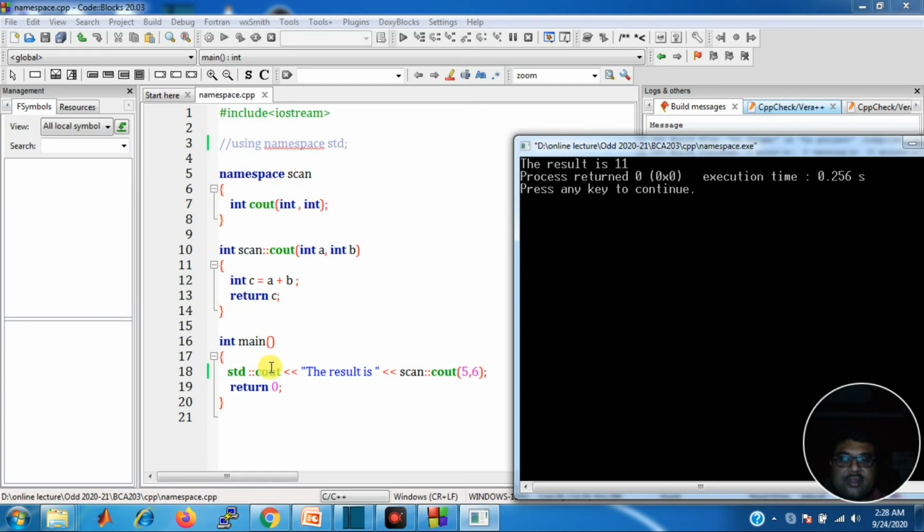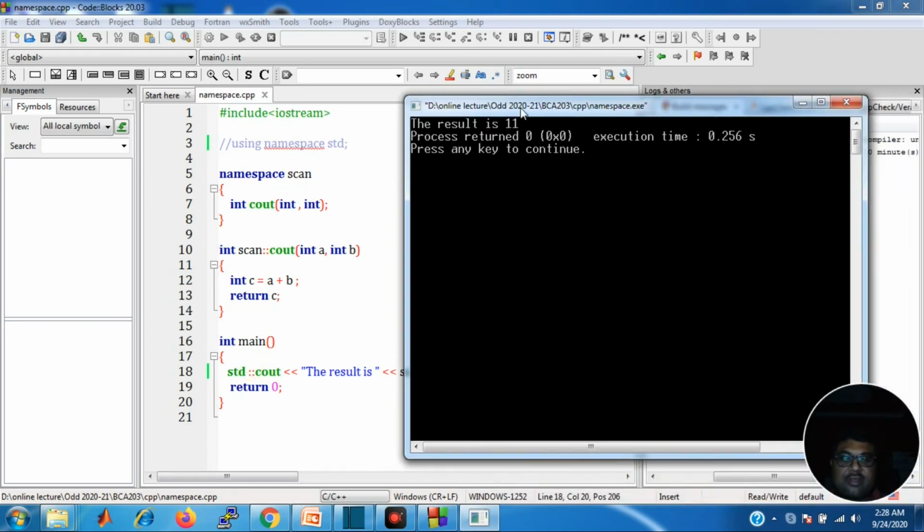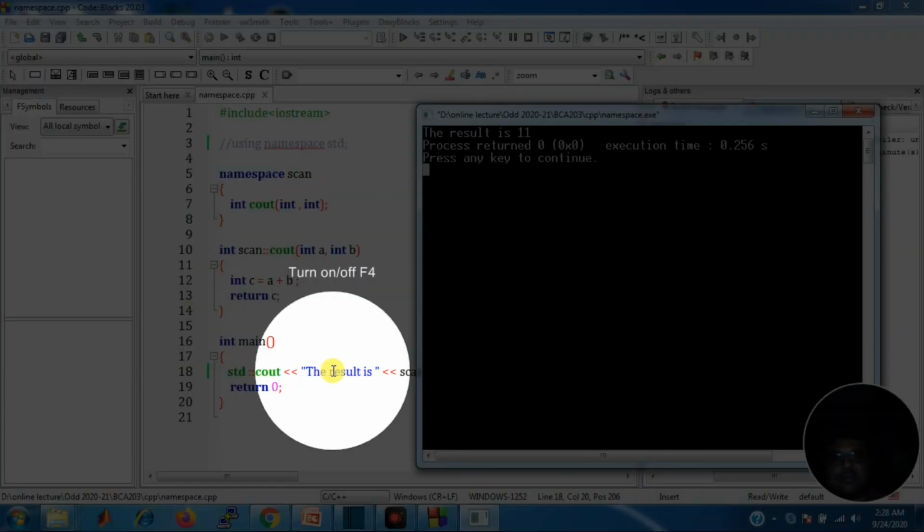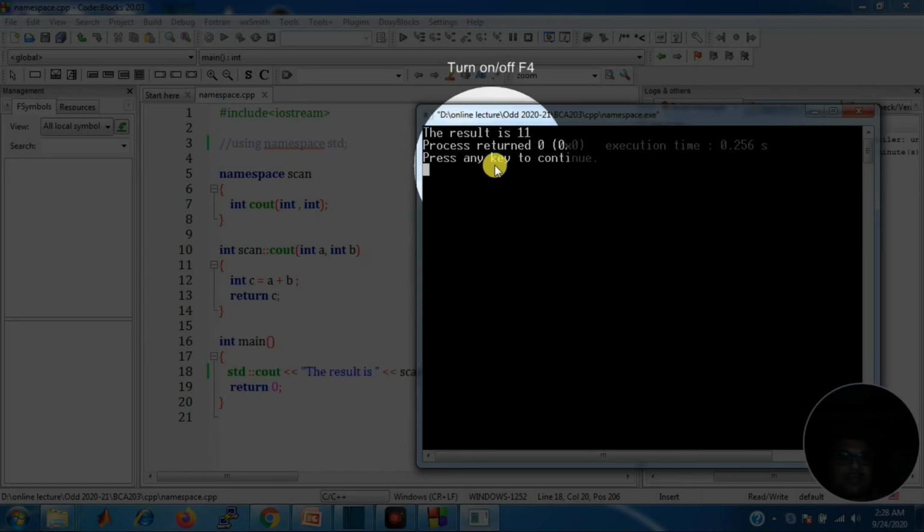So here cout has two different purposes, but I can use both. If I wanted to use it in the older version, it would not be possible to use cout in two different places having different meanings. But in the new C++ compiler, it is possible. It is possible with the help of namespace. So here you can see the result is 11, and press any key to continue.